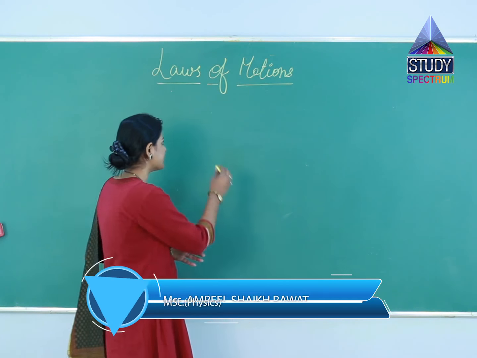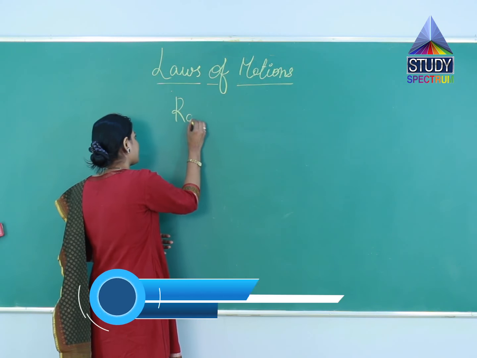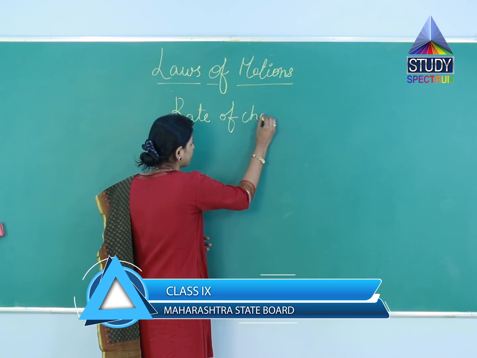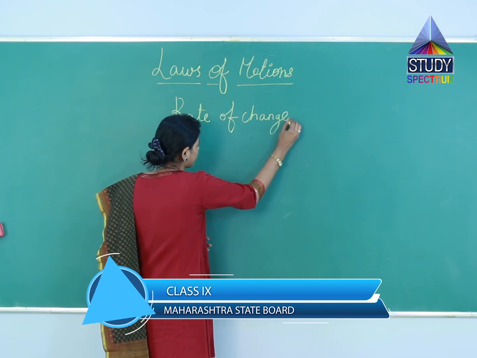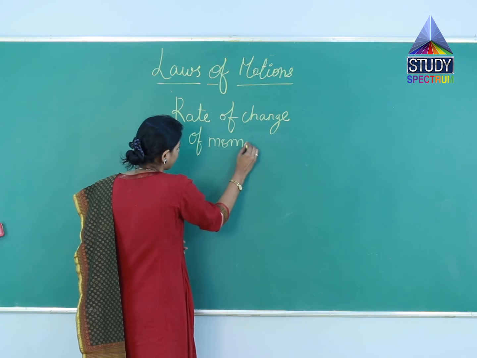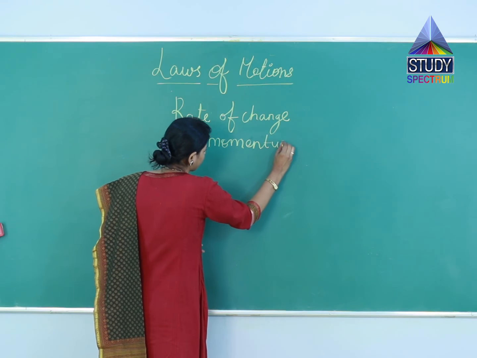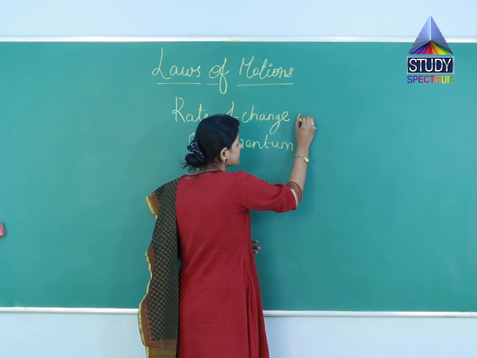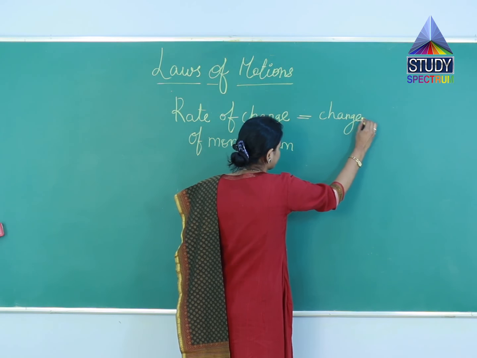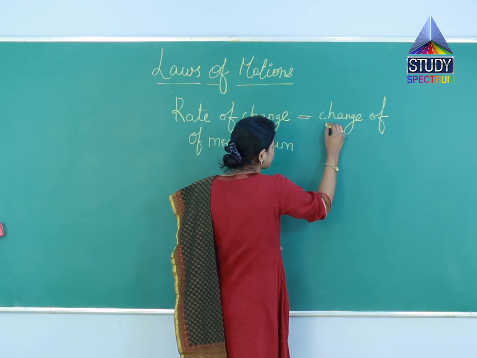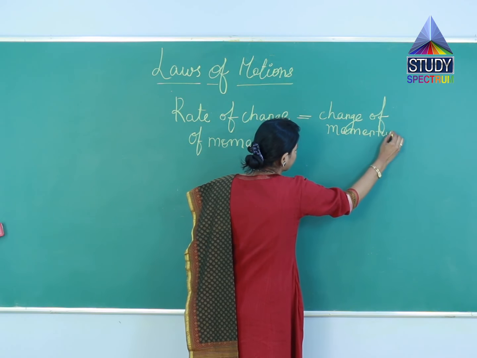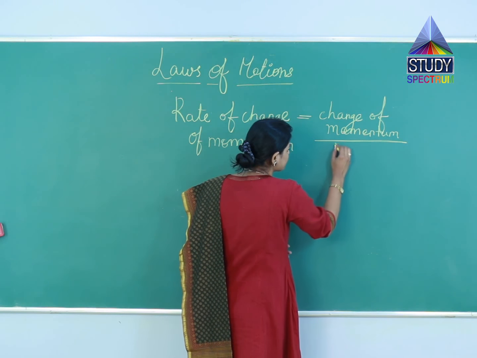Mathematically, we can write it as the rate of change of momentum, which is change of momentum with respect to time.